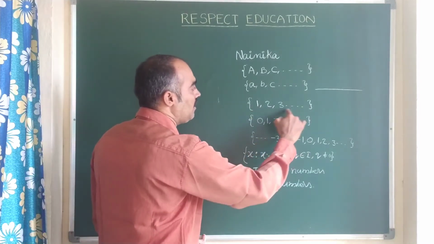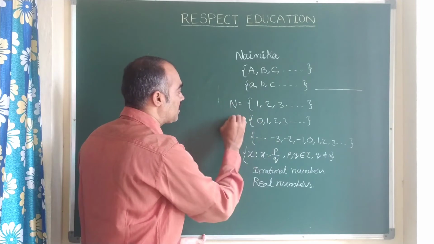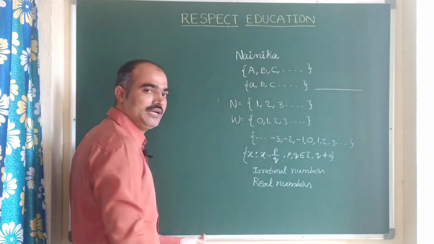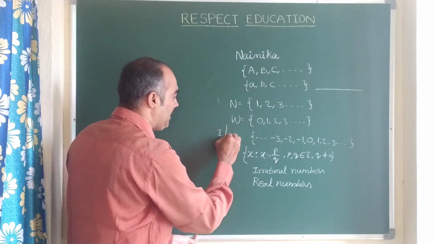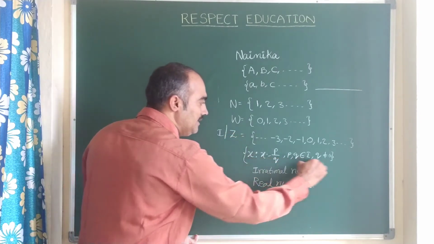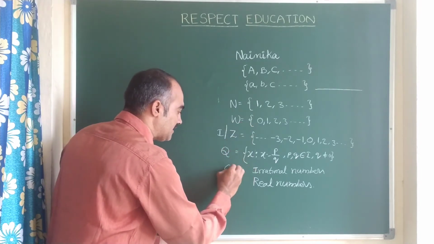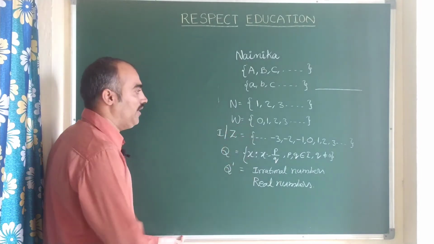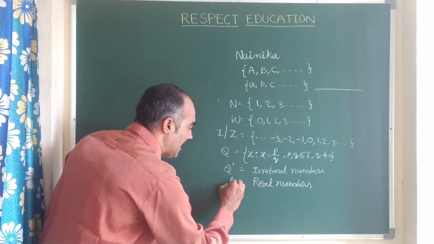These numbers are called natural numbers, denoted by capital N. These are whole numbers, denoted by capital W. These are integers, denoted by either I or Z. These are rational numbers, denoted by Q. These are irrational numbers, denoted by Q dash. Finally, all these numbers are called real numbers, that is capital R.